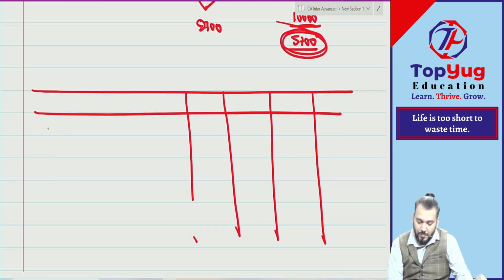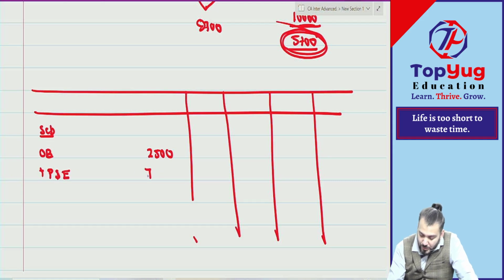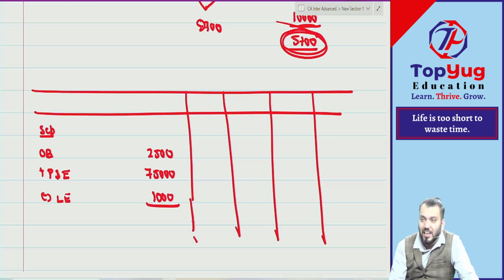Now, September. September month, tell me, opening balance how much? 75,000 realized from the sale of plant and equipment. How much? 75,000. And liquidation expense how much? 1,000. And you can see now no cash retained because this is the last realization. After this there is no asset to be realized. So this becomes how much?